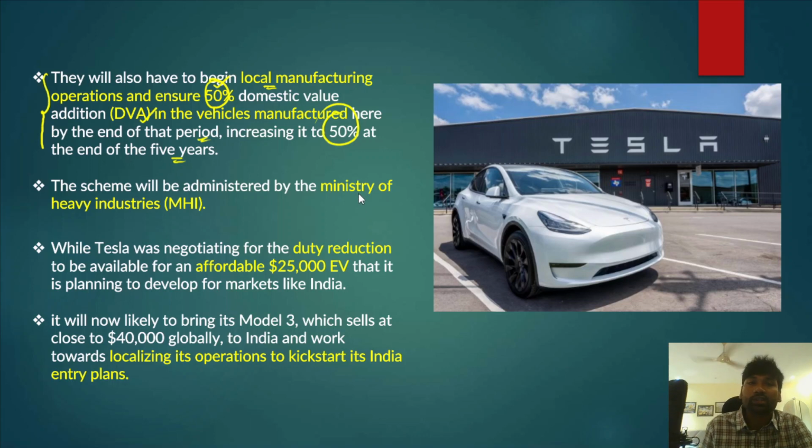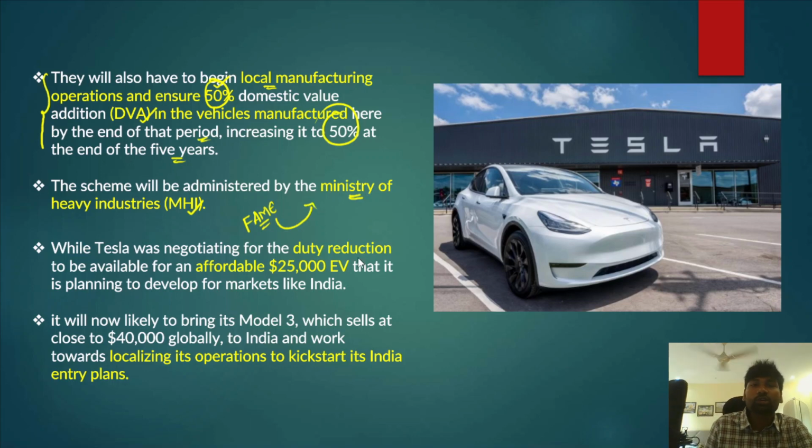However, one thing that you need to understand is that this particular scheme is implemented by the Ministry of Heavy Industries. Similarly, we have a program called FAME, Faster Adoption and Mobilization of Electric Vehicles, and this scheme is also implemented by the Ministry of Heavy Industries.